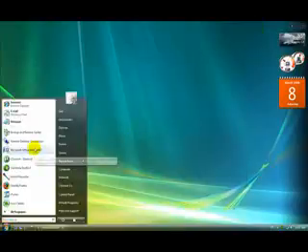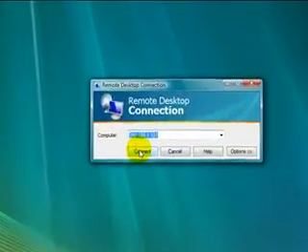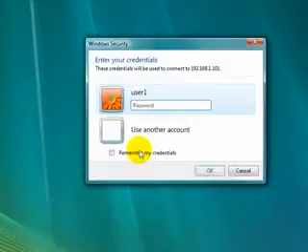Now go to Remote Desktop Connection. Click the IP address of the computer you're trying to remote control. Go to Connect, type in your password. The password is from the user account of that computer, and it should connect.